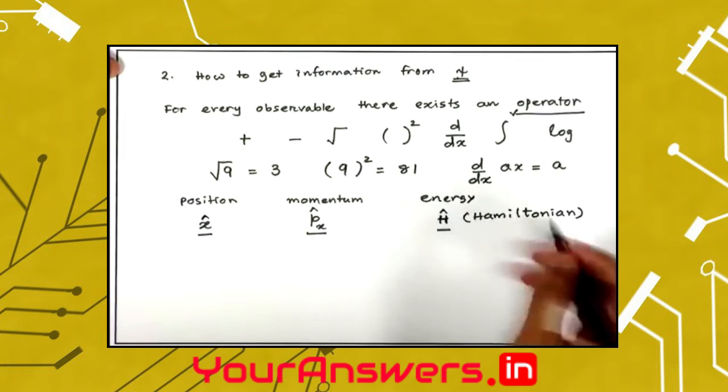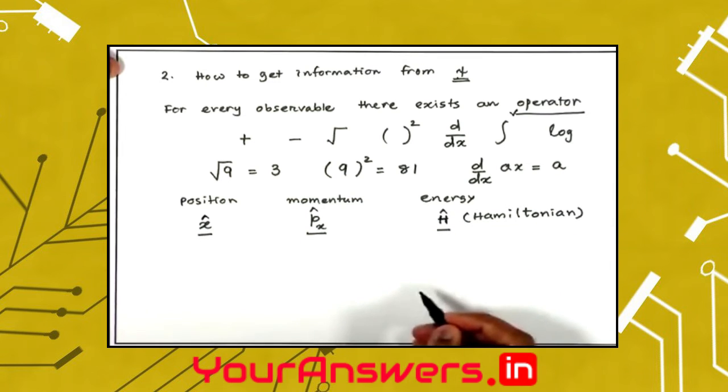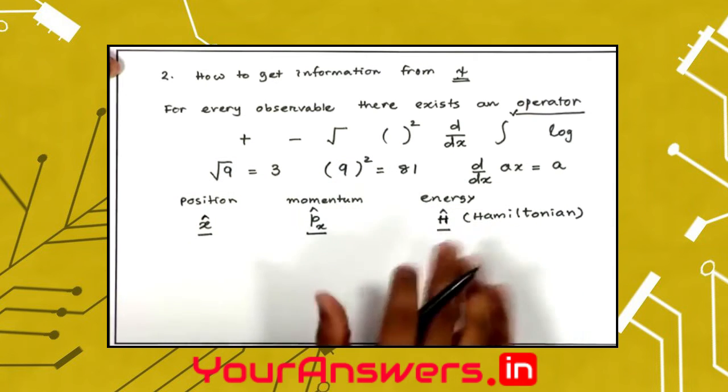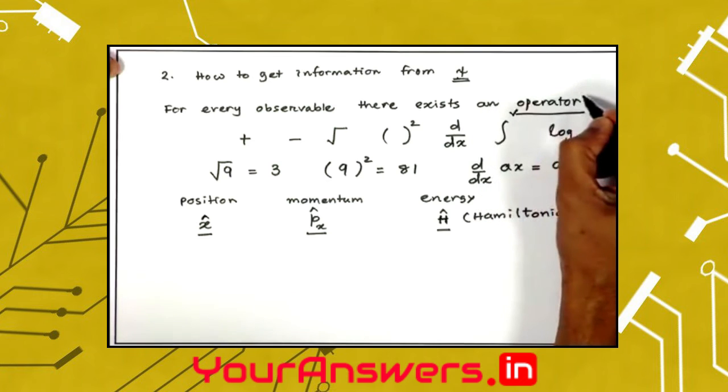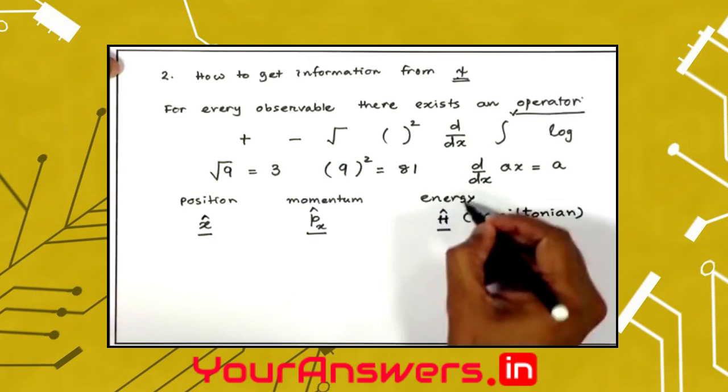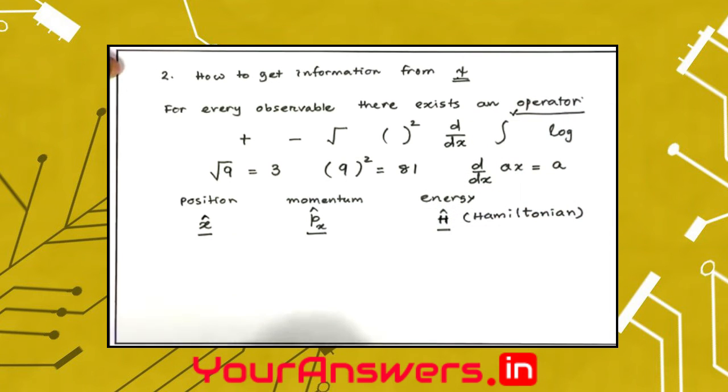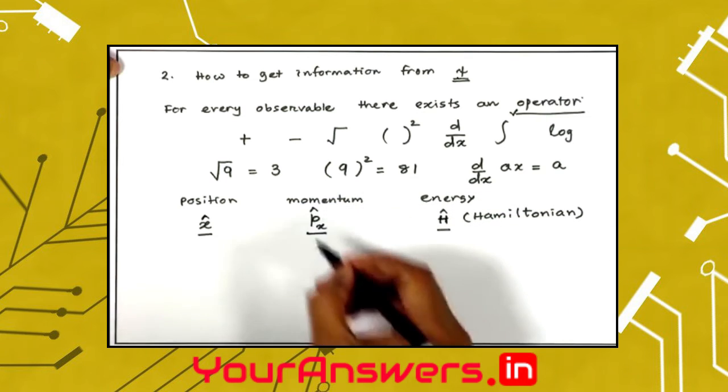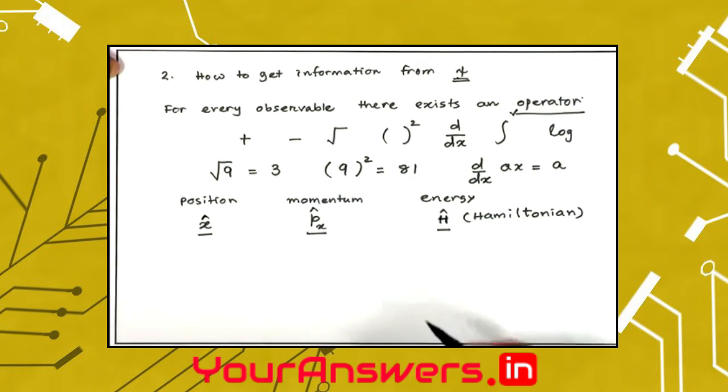In a later class you would actually get to know how to construct an operator, but for the time being, it is sufficient if we appreciate that there exists an operator for every observable that we may want to know. If we want to know about energy, there is the Hamiltonian operator. If you want to know about momentum, there is the momentum operator, and so forth.